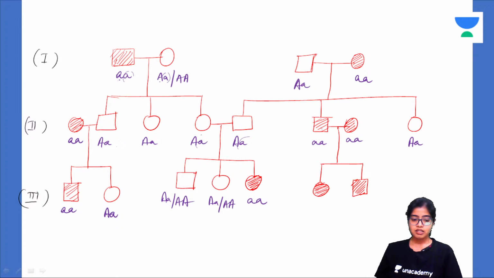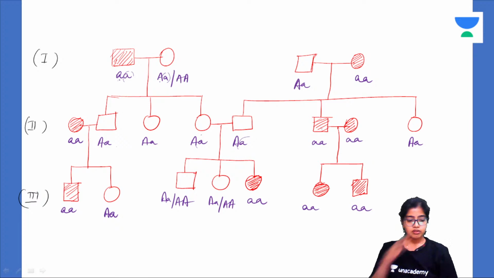Understood this? And since both of them are affected, all the gametes are affected, so all their children will be affected. Now look at the genotype. For 1 minute, look at the genotype and then we'll discuss the characteristics. Okay? This is the genotype. Look at it and draw this genotype. Whenever you find a pedigree, you can draw the genotype. Then it will be very easy for you to decipher. Always draw the genotype. Okay, now understood? Got it? You can draw this.